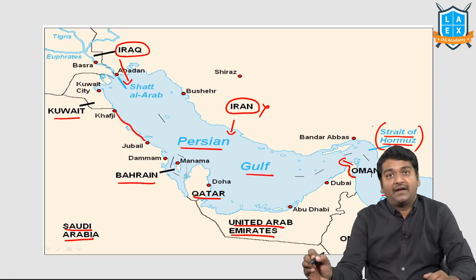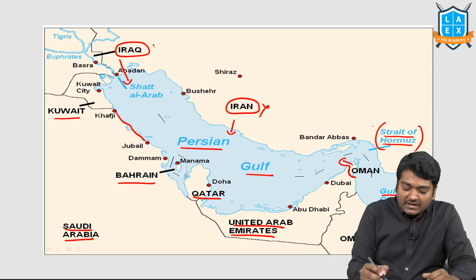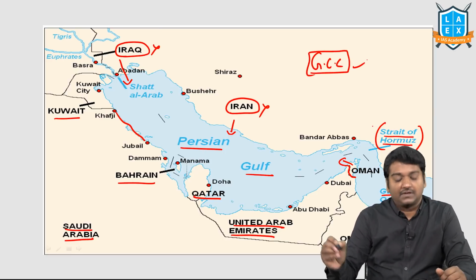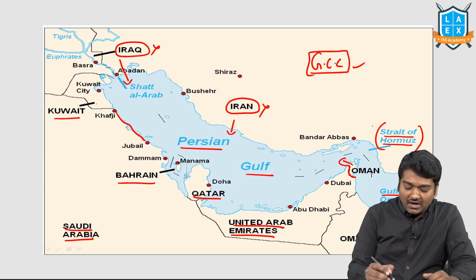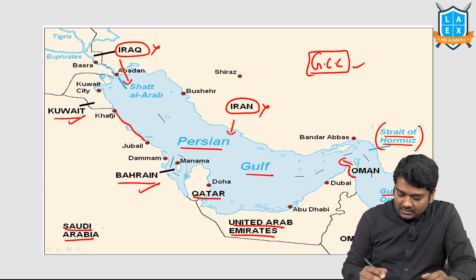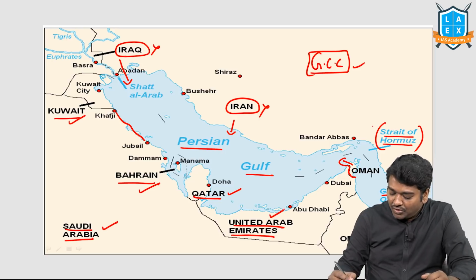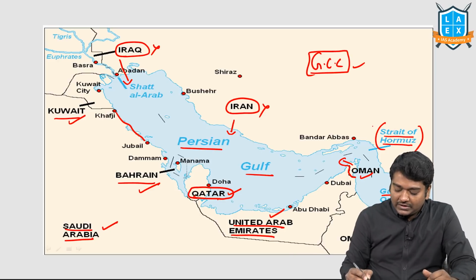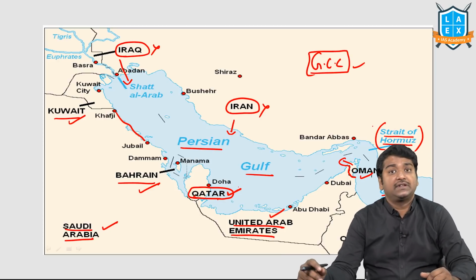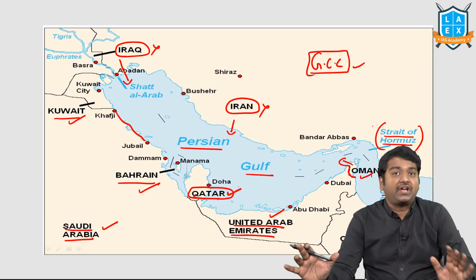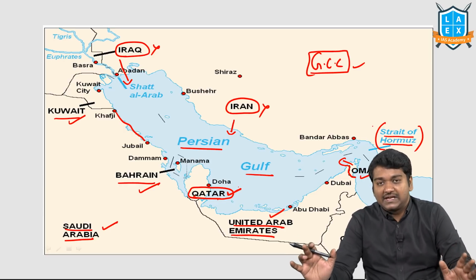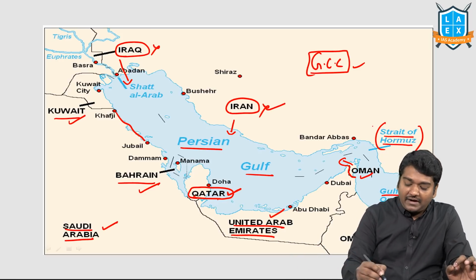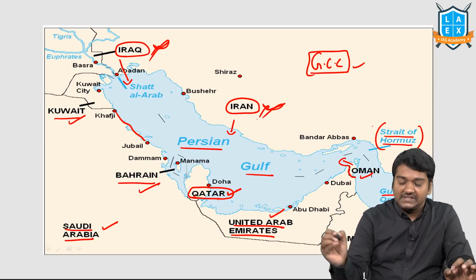Iraq is an Arab country, but Iraq is also not part of what we call the Gulf Cooperation Council. So you had 6 countries, Kuwait, Bahrain, Saudi Arabia, Qatar, UAE and Oman. Now out of this, Qatar had said that they are moving out, and recently there was news that they're not moving out of this. Just check once, because till the last minute it will not be clear. So Iran and Iraq are not part of GCC.